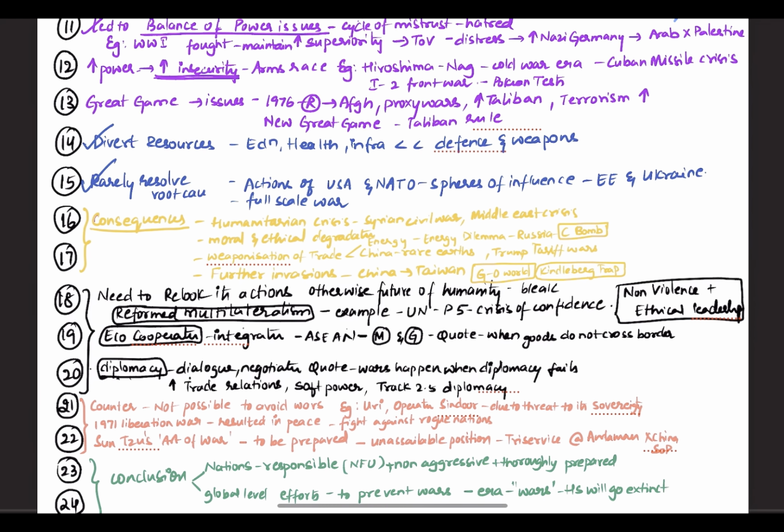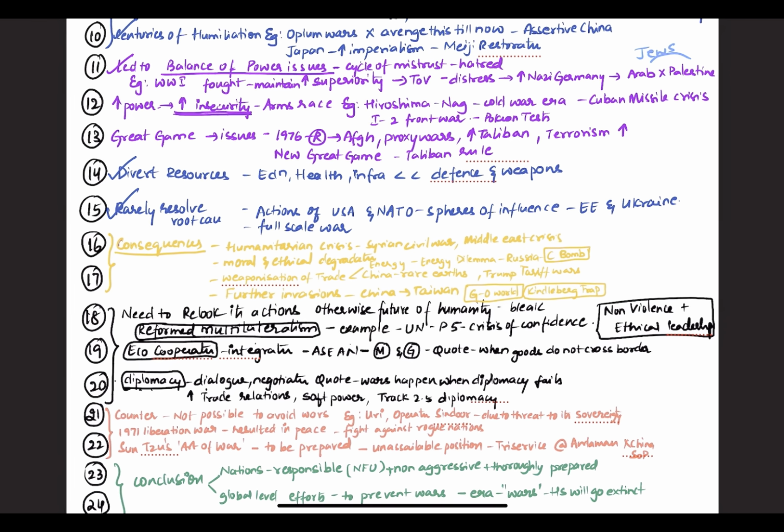Then the third suggestion is diplomacy, the use of dialogue and renegotiation. This will improve trade relations, and even the use of soft power and Track Two diplomacy. Here also you can use the quote that war happens when diplomacy fails. Fourth, if you want to add, you can write about promoting non-violence and ethical leadership, that Gandhian principles of non-violence are relevant even now, and even Buddhist principles. I hope you got it.